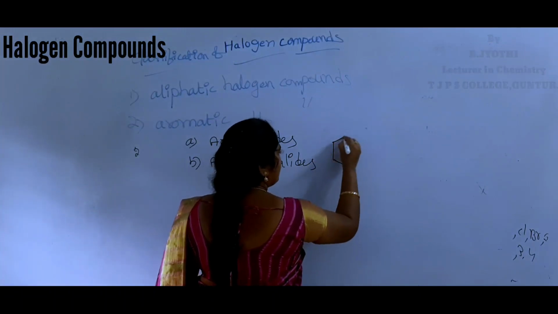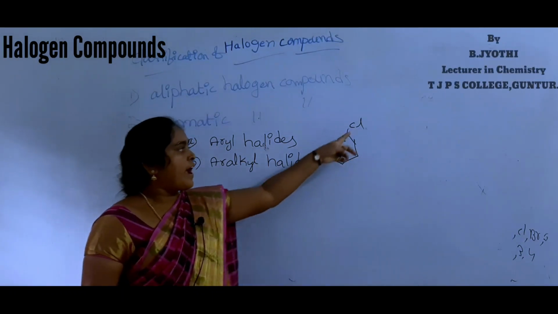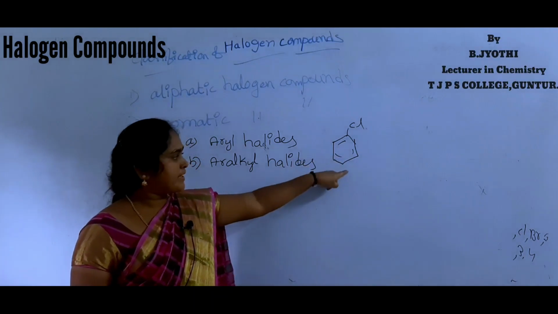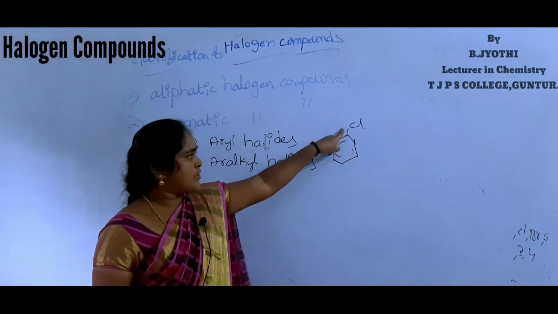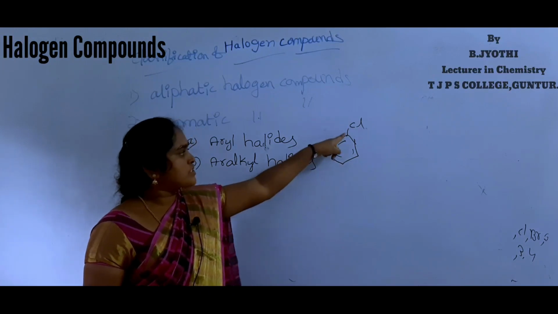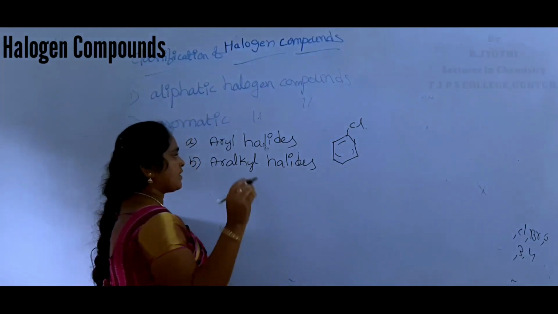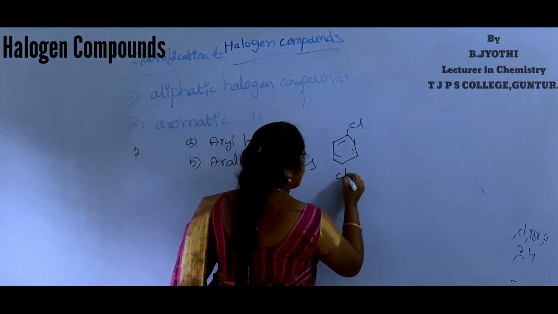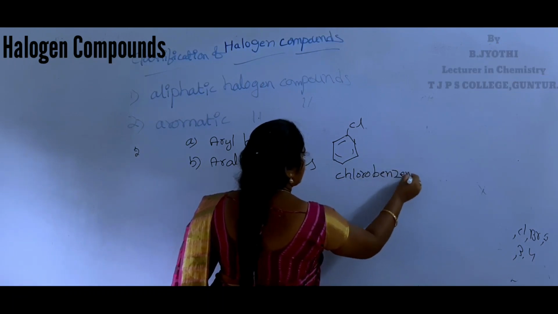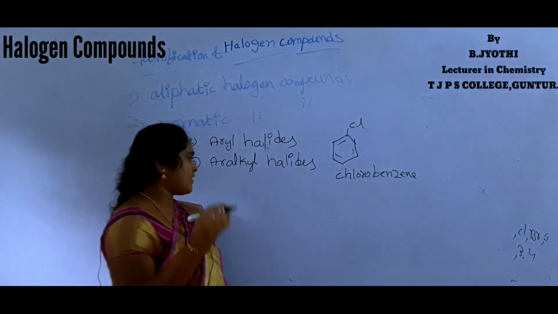For example, this is the halogen atom directly attached to the aromatic ring. This compound name is chlorobenzene. Another example.